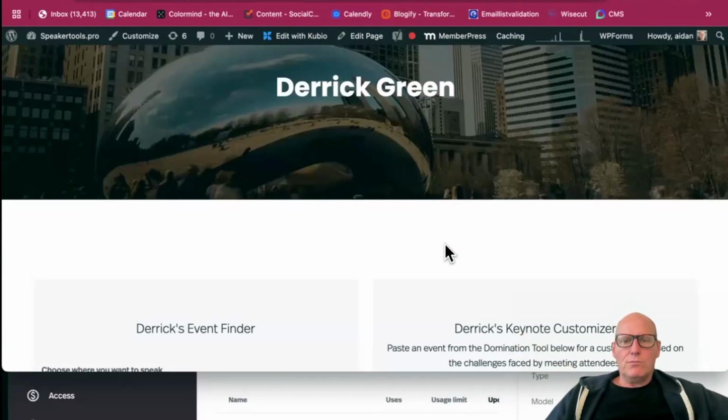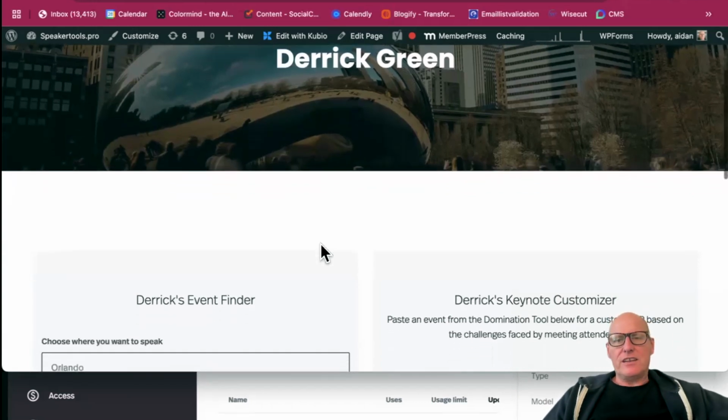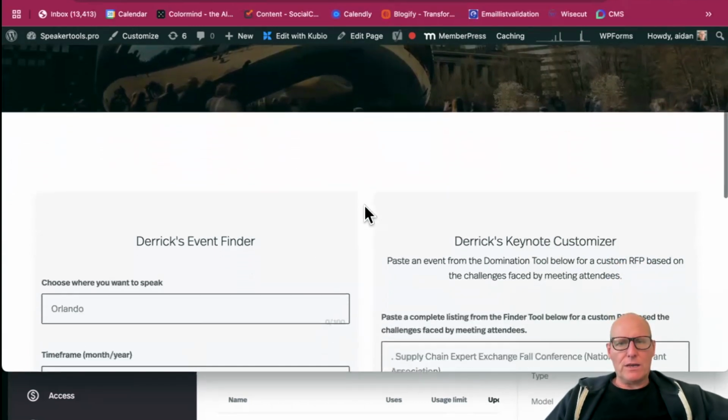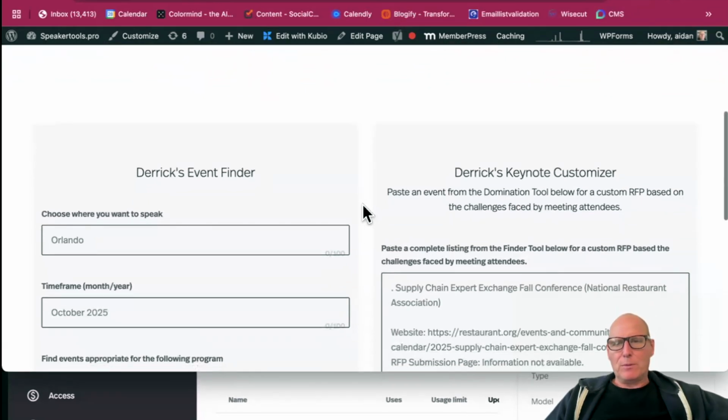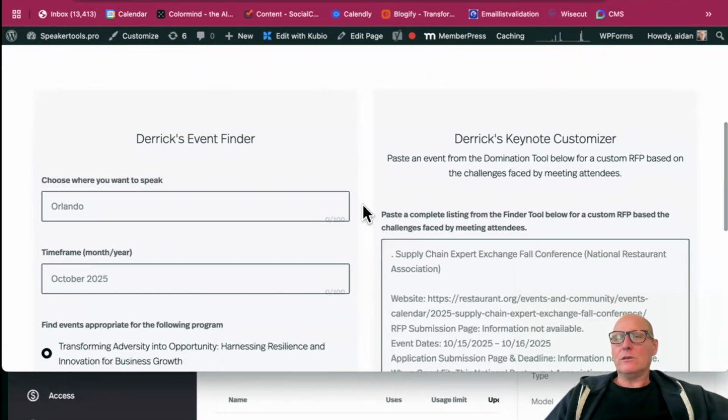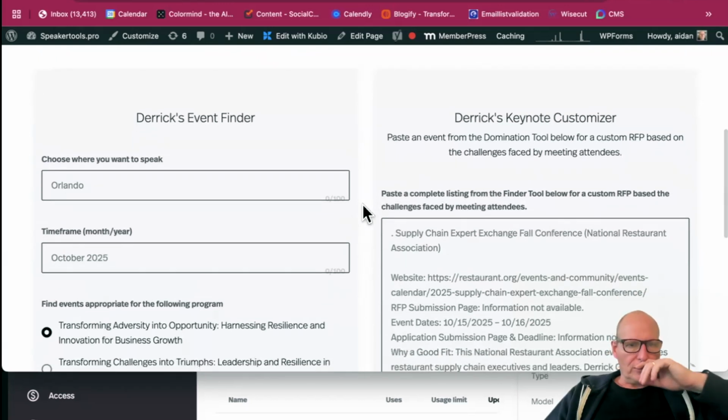Okay, this is a demonstration of the AI Stage Finder. Prepare to be amazed. My name is Aidan Crawford. I am using the Stage Finder that I built for Derek Green. He is a speaker in the US out of Atlanta, I believe. Derek has given me permission to use this, so I am going to show it off and show you how it works.